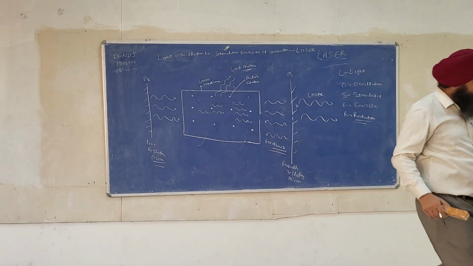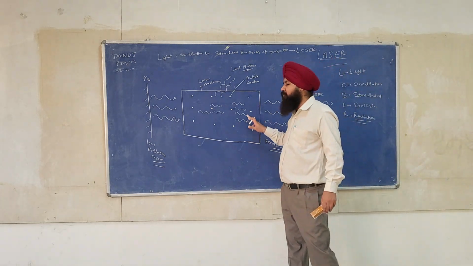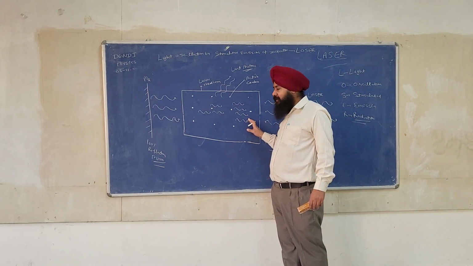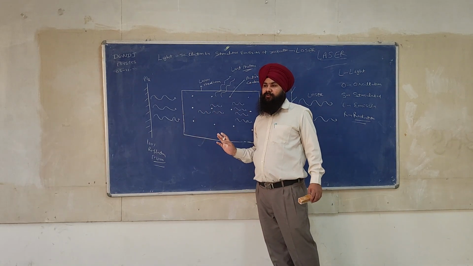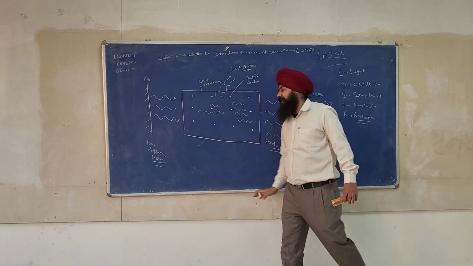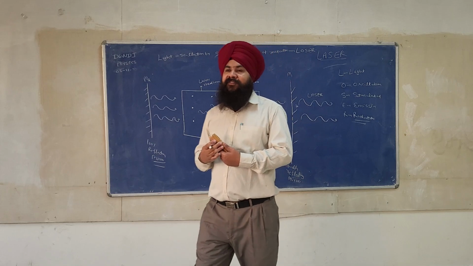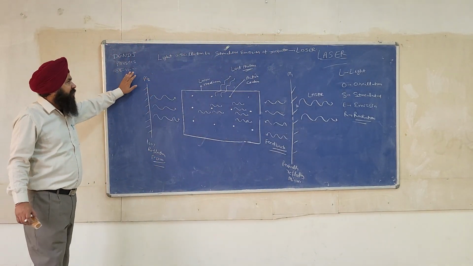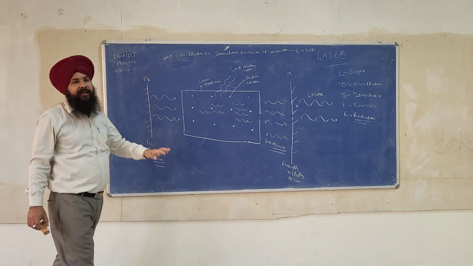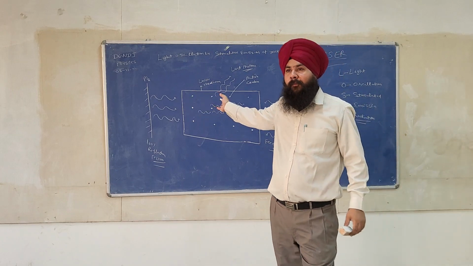These photons travel parallel to the principal axis of the mirror, and by this they get the oscillation between the two parallel mirrors, and we get the continuous laser light at the end of the partially reflecting mirror. So this is the overall working of the components of laser. Any doubt on this part?